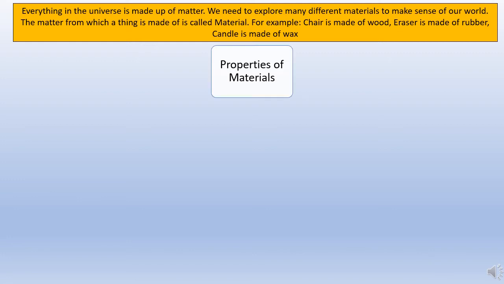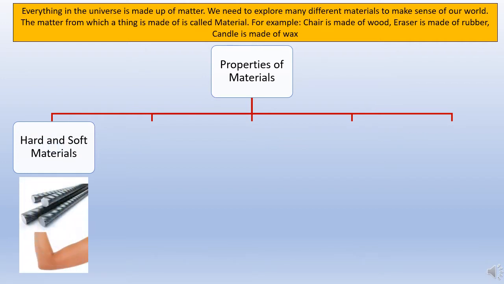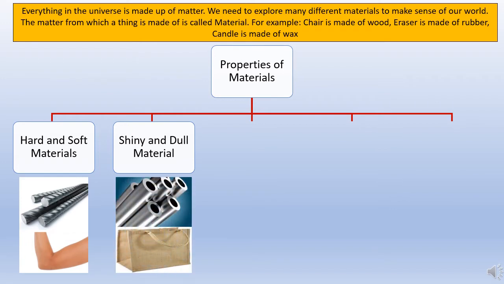Now, coming down to properties of material. Now, we have five different kinds of materials. Now, the first one is hard and soft material. For example, hard material will be the iron rod and soft will be the skin. Then we move on to shiny and dull material. Shiny, it will be the steel rods, and dull material, it is the jute bag.